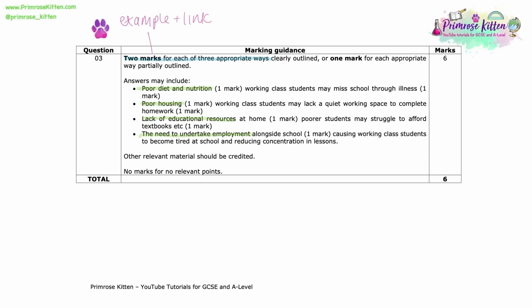So with regards to poor housing, we've identified that as a material deprivation that working class students might experience. And then we've explained why this might lead to class inequalities. And that is because working class students therefore may lack a really good quiet working space to complete homework and be able to focus on that work, which gives middle class students an advantage if they do have that space in their own bedroom, if they do have a study within their house, as opposed to a working class student who might actually be sharing their bedroom with other siblings. So let's have a look at what a 6 out of 6 answer looks like.